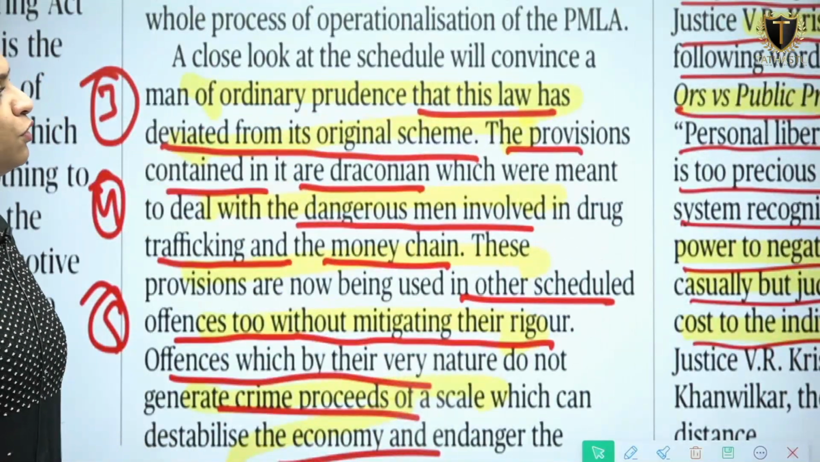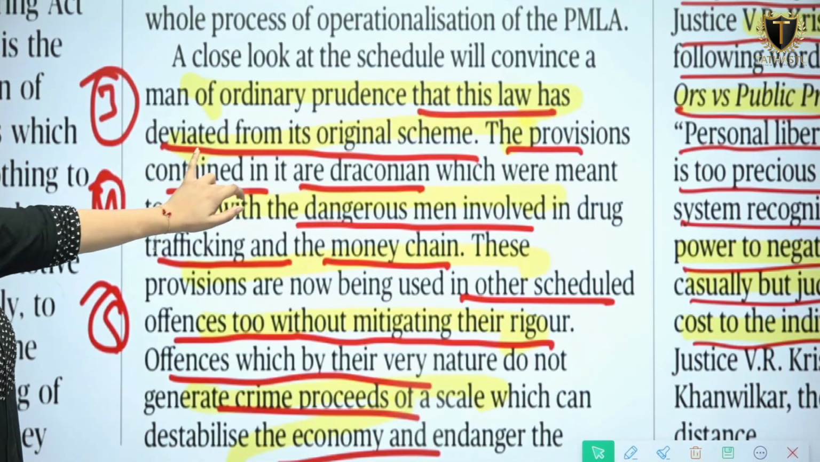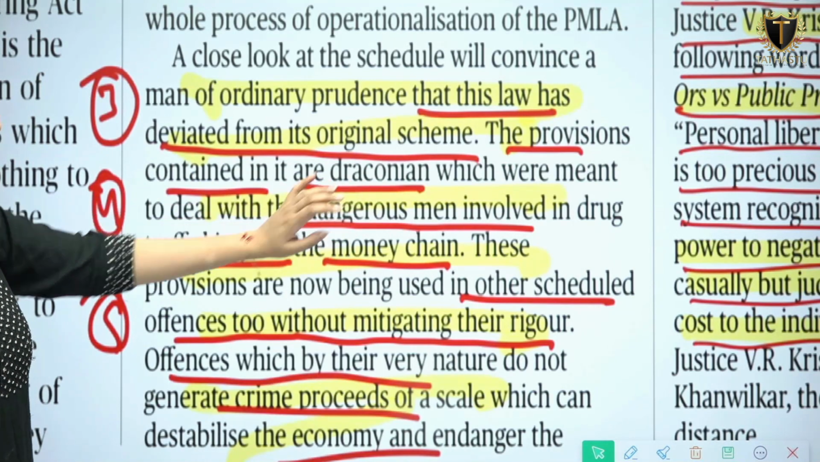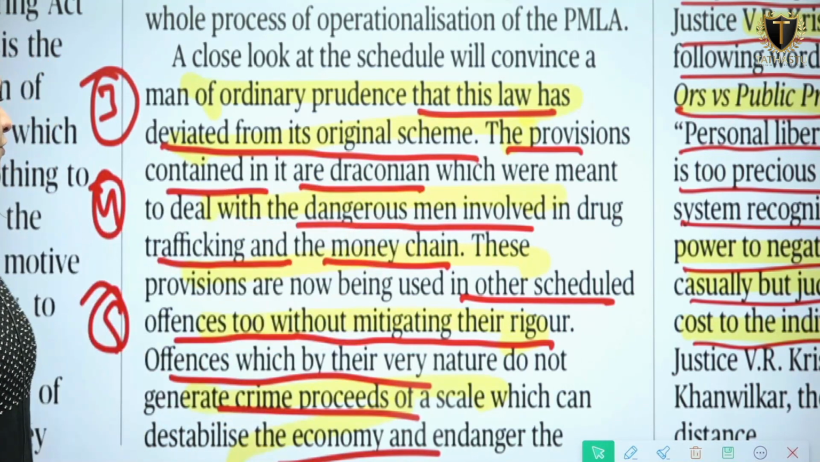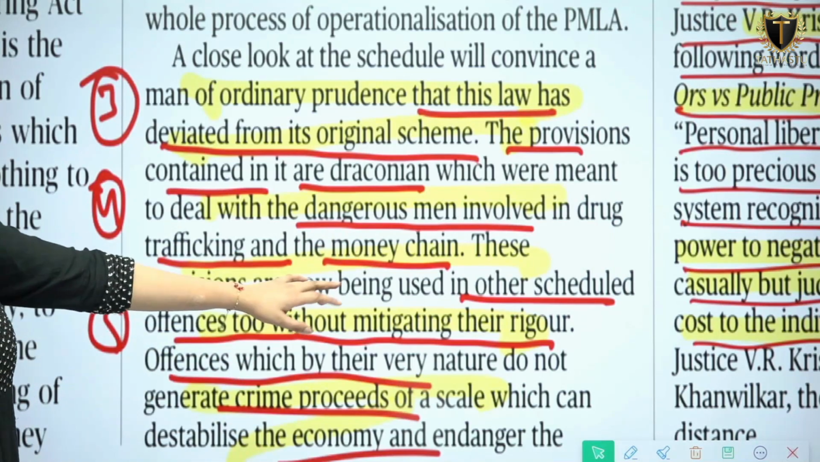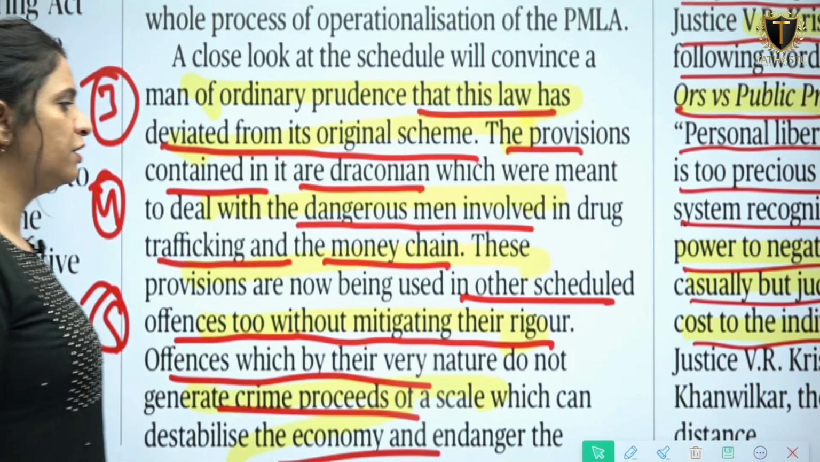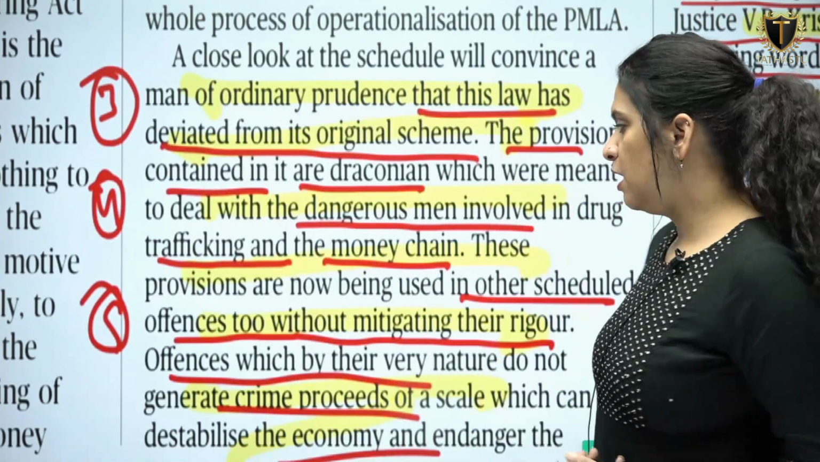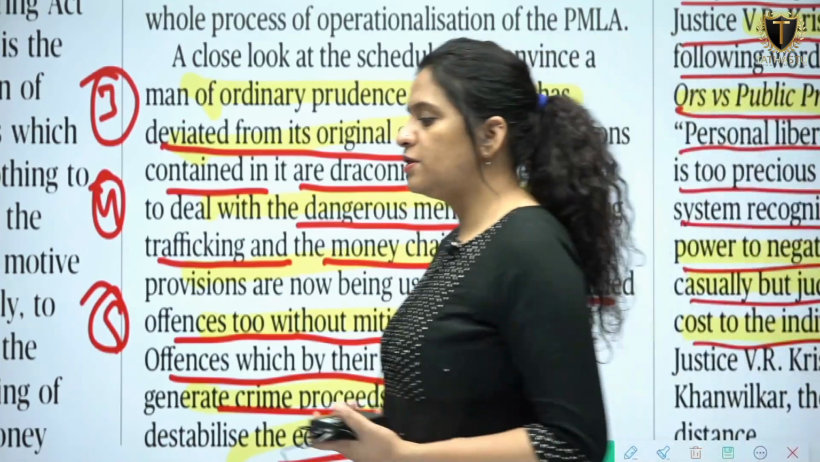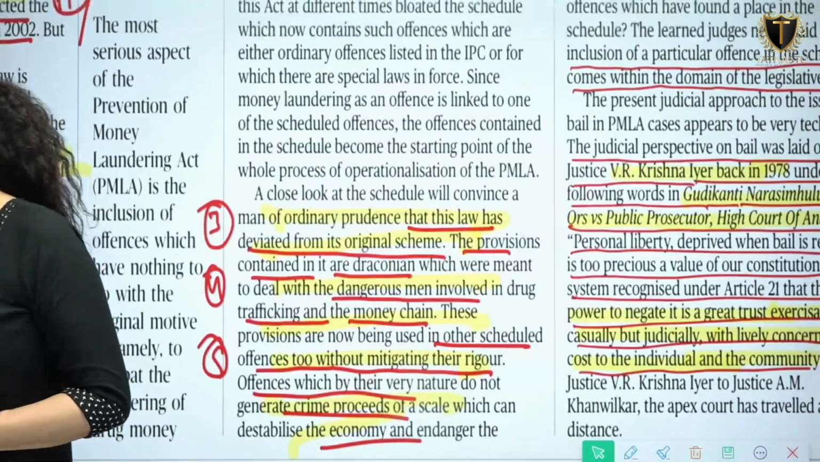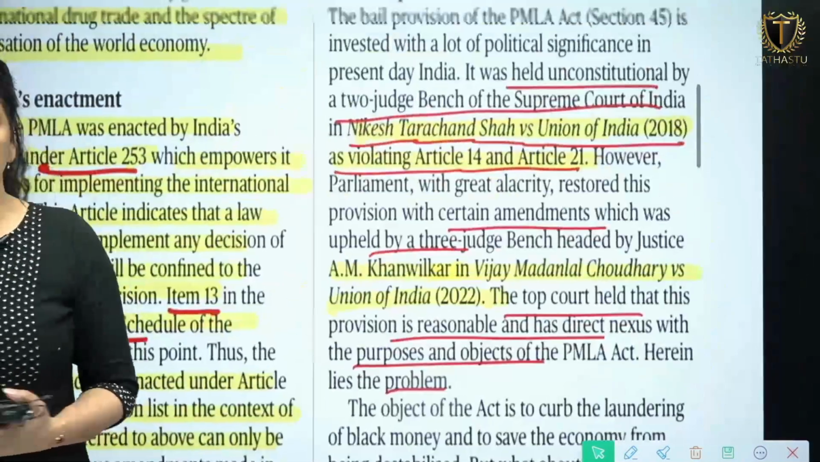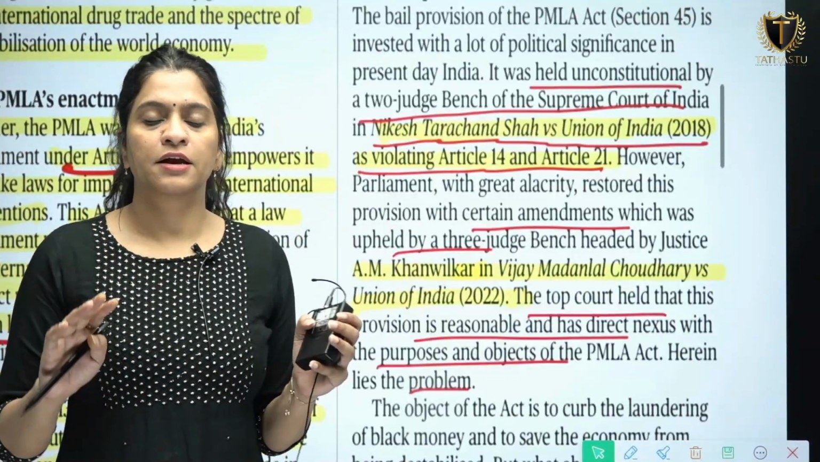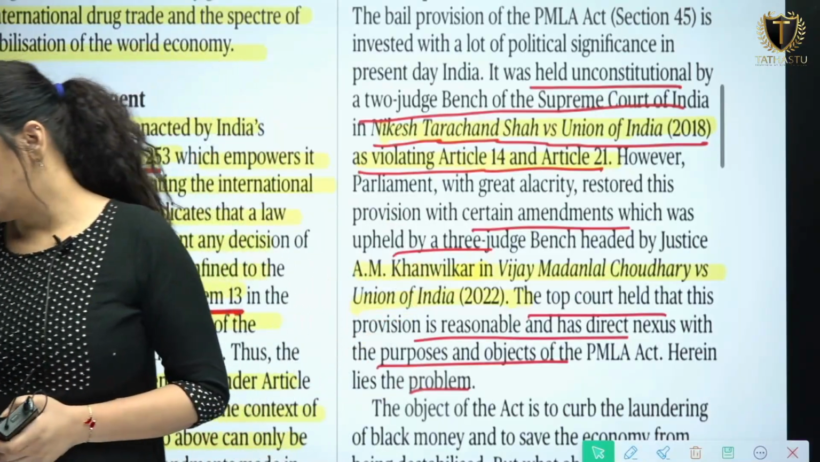Okay. And further there are a few other issues which have been highlighted. A close look at the schedule will convince a man of ordinary prudence that this law has deviated. Again, the provisions contained in it are draconian. It deals with dangerous men involved in drug trafficking and the money chain. These provisions are now being used in other scheduled offences too without mitigating their rigor. So PMLA is being used in other offences too, which is not right. These are the problems which have been highlighted: PMLA is not just focusing on the objective or purpose because of which it was brought, but it is encompassing many other crimes as well.